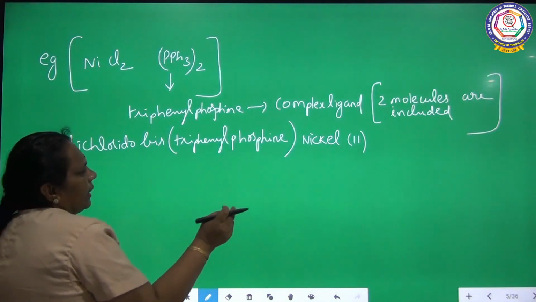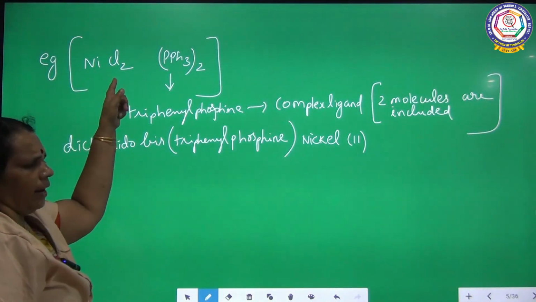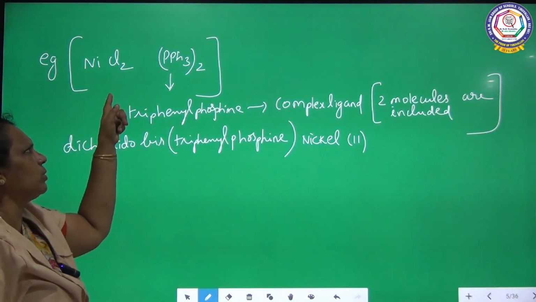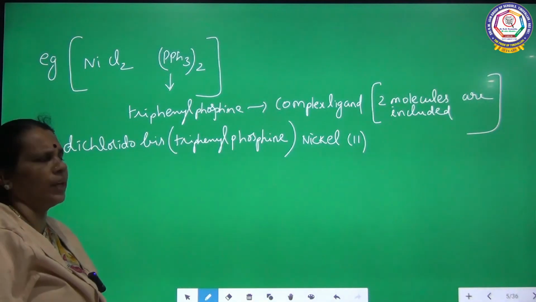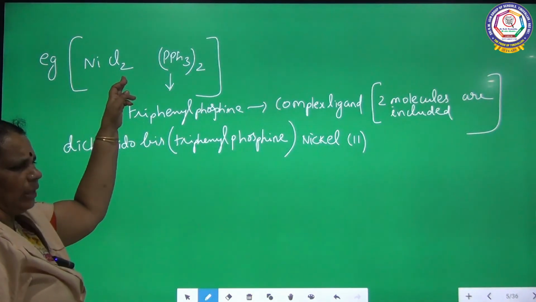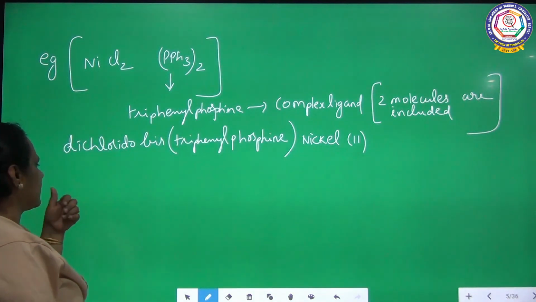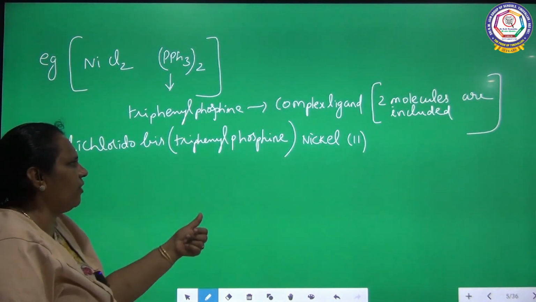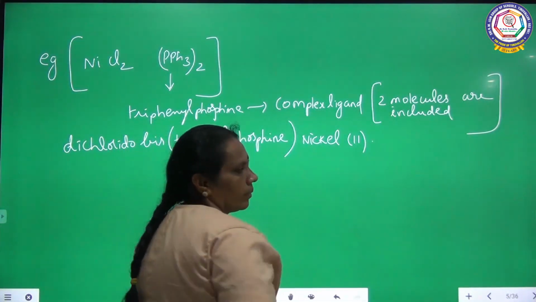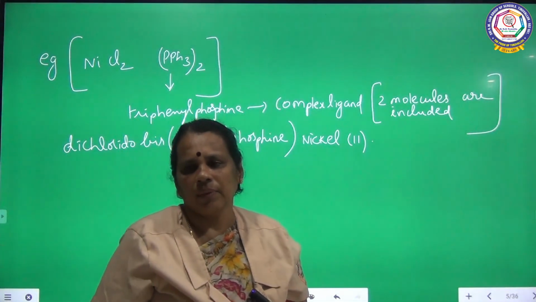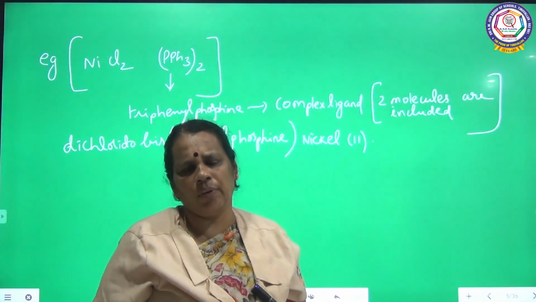The central metal ion is nickel. The charge of the nickel is 2 here because there are two chlorine atoms, so two negative charges. Triphenyl phosphine is a neutral ligand, so it is 0. So if there are two negative charges, there should be two positive charges. So the name of the complex is dichlorido bis triphenyl phosphine nickel 2. I am concluding up to this today. Some more rules are there, we will continue tomorrow.